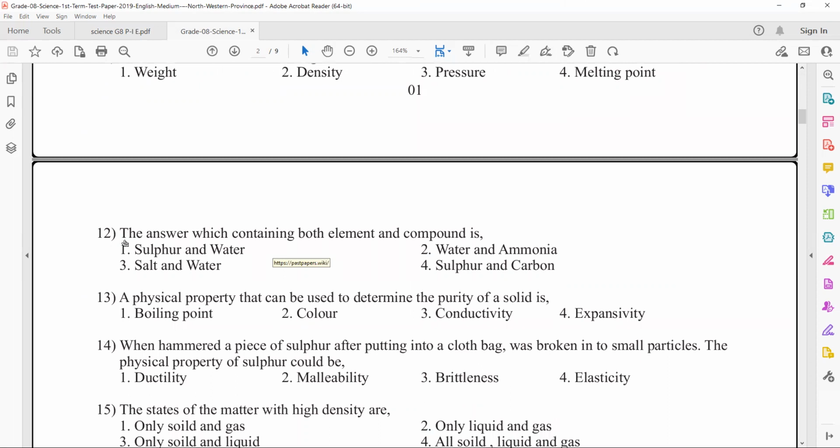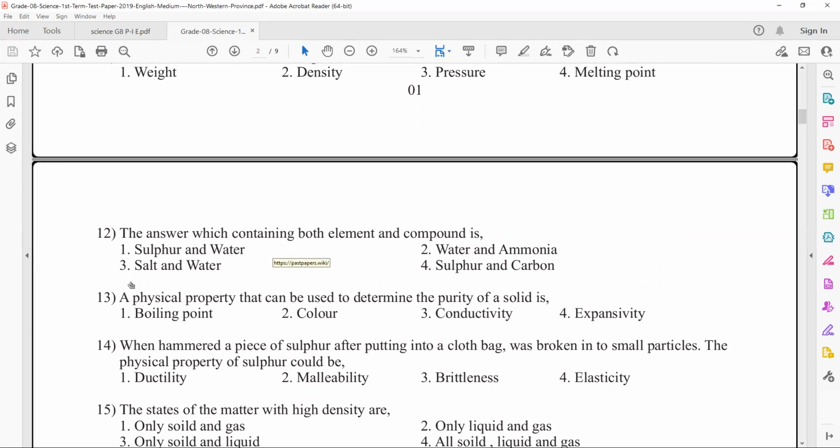Here, the answer which contains both element and compound. Elements are composed of atoms and compounds are composed of elements. By combining more than one element, we can produce a compound. Sulfur means S, that is an element. Water is H2O, that is a compound. So directly the answer is the first one. If you look at the second one, water is a compound, and ammonia, NH3, is also a compound. So the answer cannot be the second one.